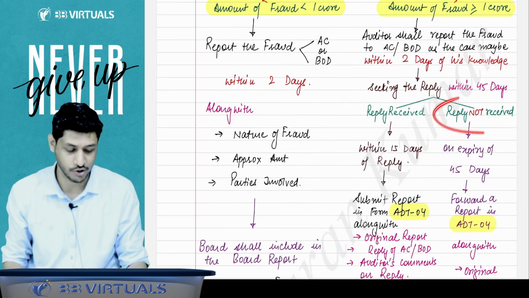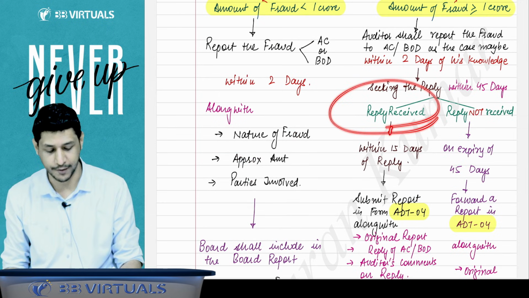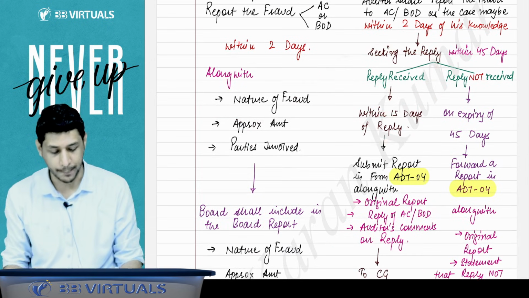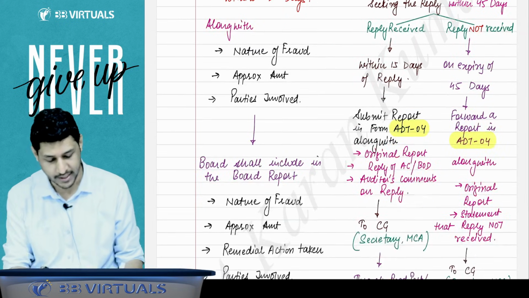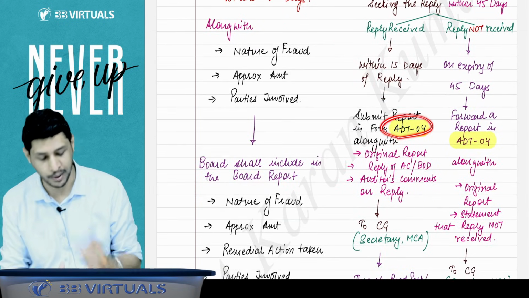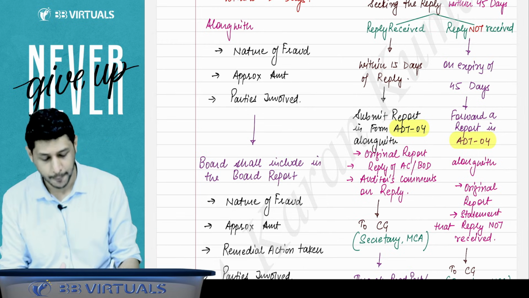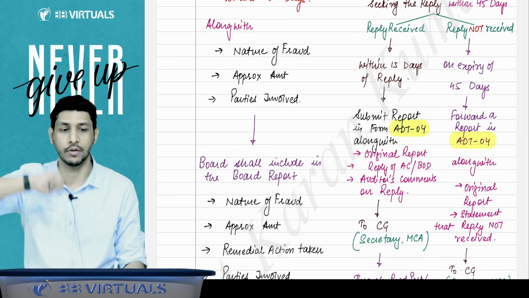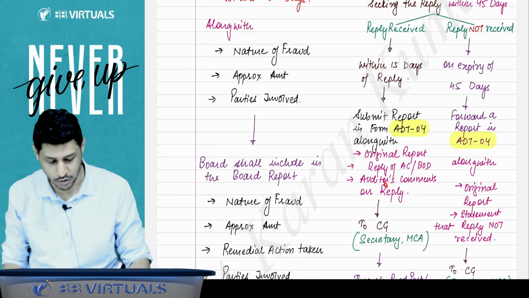Reply is received, reply is not received. If reply is received, then within 15 days of the reply, submit the fraud reporting to the Central Government, Secretary MCA, in Form ADT-4, along with the original audit report, the reply of the audit committee or board of directors, and your auditor's comment on that reply. You have to submit that also.